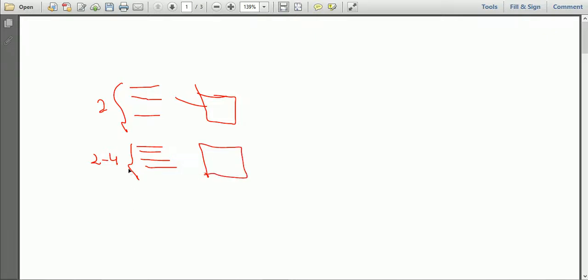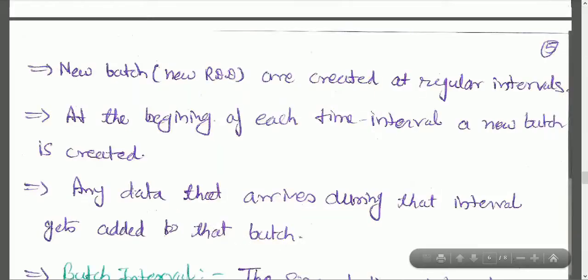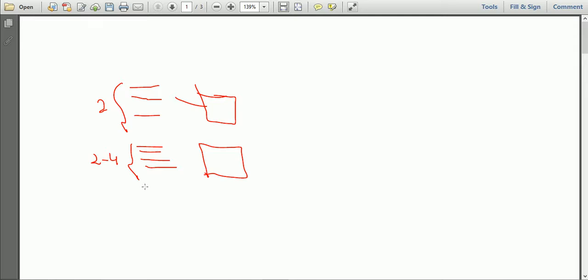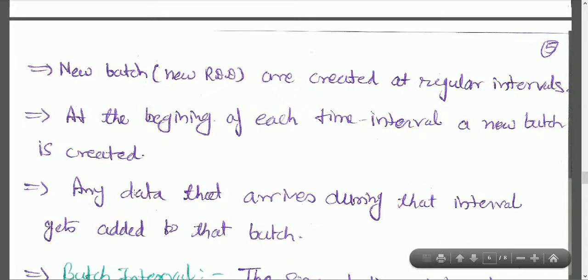Every 2 seconds we are receiving the data and pushing it here, so a new batch is created every 2 seconds. Any data that arrives during that interval gets added to that batch. The same thing we discussed here: between 2 to 4 seconds whatever data arrives will be added to this batch, and 0 to 2 seconds would be that.